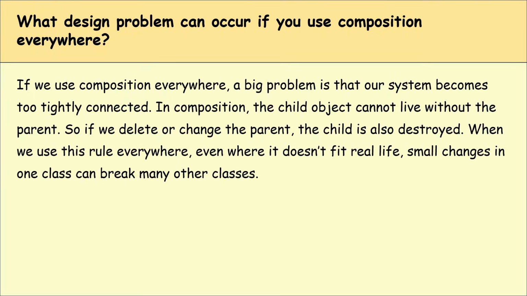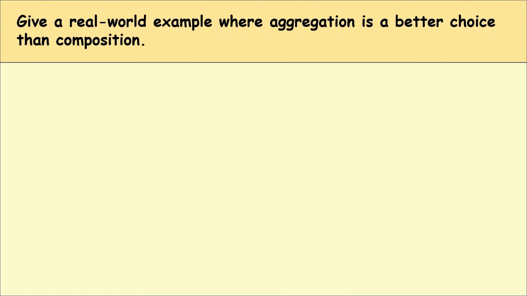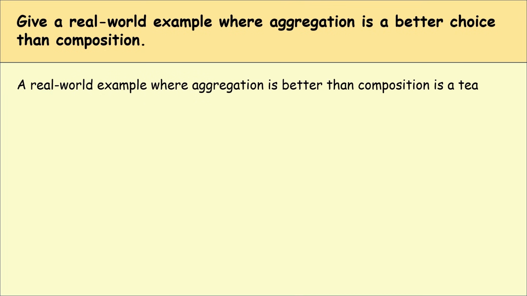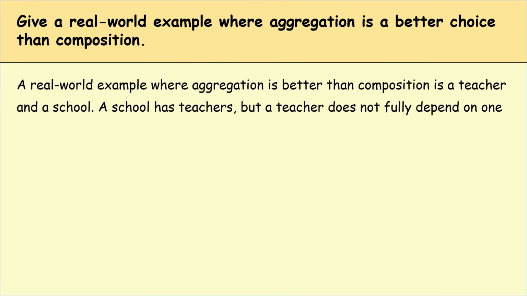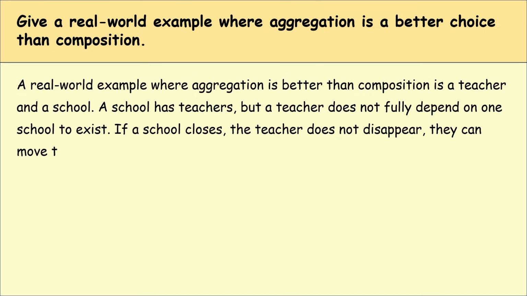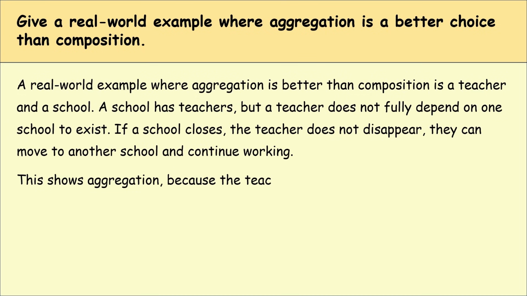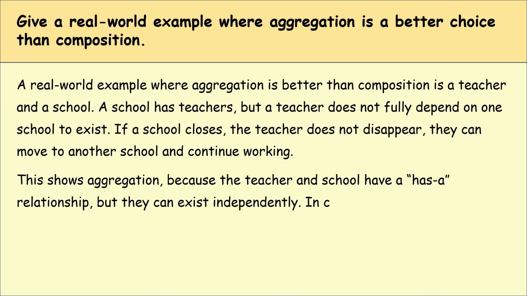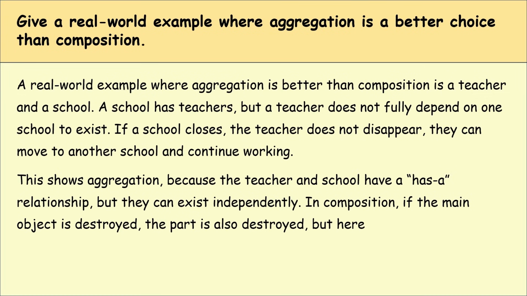Can you please give a real world example where aggregation is a better choice than composition? A real world example where aggregation is better than composition is a teacher and a school. A school has teachers, but a teacher does not fully depend on one school to exist. If a school closes, the teacher does not disappear. They can move to another school and continue working. This shows aggregation because the teacher and school have a relationship, but they can exist independently. In composition, if the main object is destroyed, the part is also destroyed, but that does not happen here, and hence aggregation is a better choice.